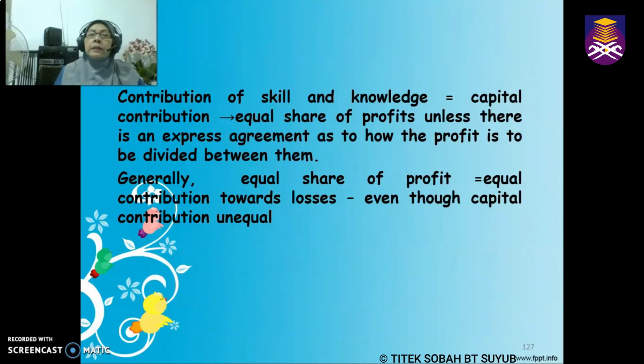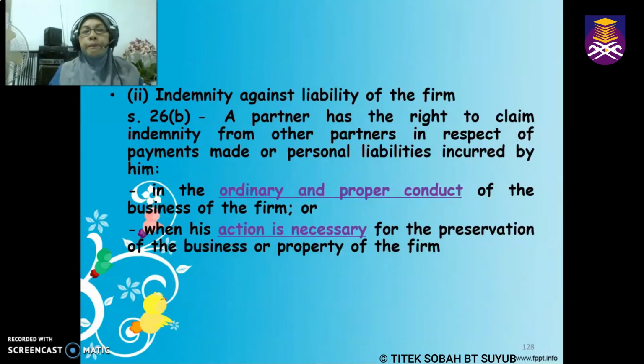Meaning, partners who do not contribute money as capital can still share equal profits and equal losses, unless there is an express agreement which says otherwise. So in general, the partners will share equal profit and contribute equally towards losses, even though the capital contributed by the partners is unequal.